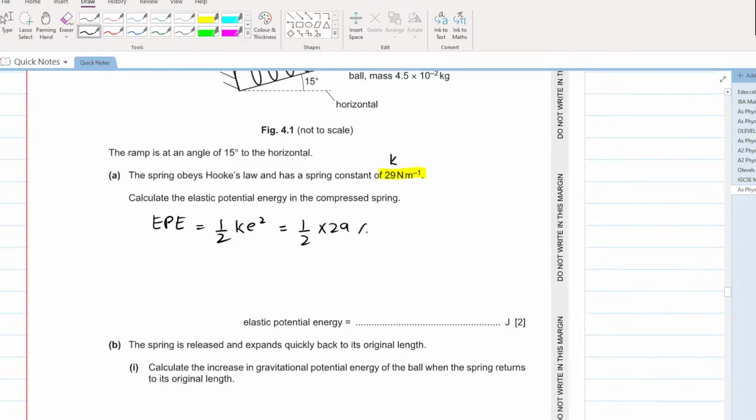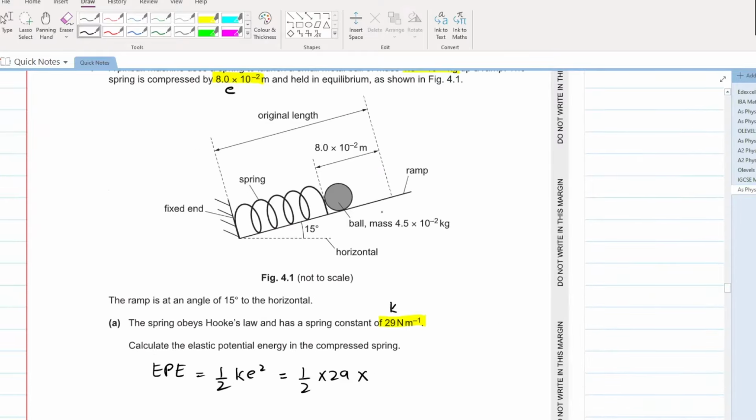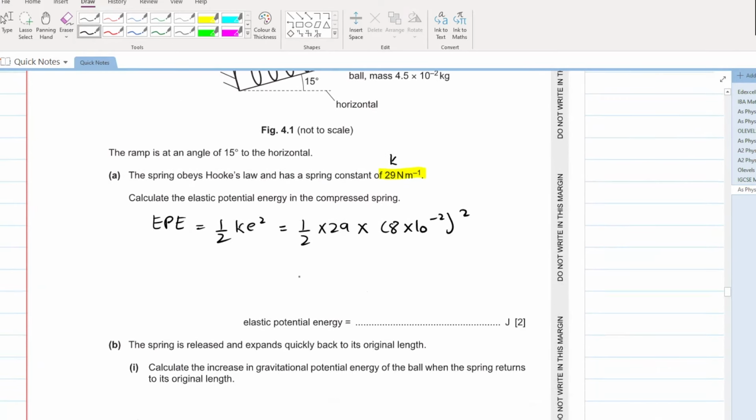What is extension or compression? 8 into 10 to the power of minus 2, whole squared. What does your elastic potential energy come out to be? 9.3 into 10 to the power of minus 2 joules is your elastic potential energy.